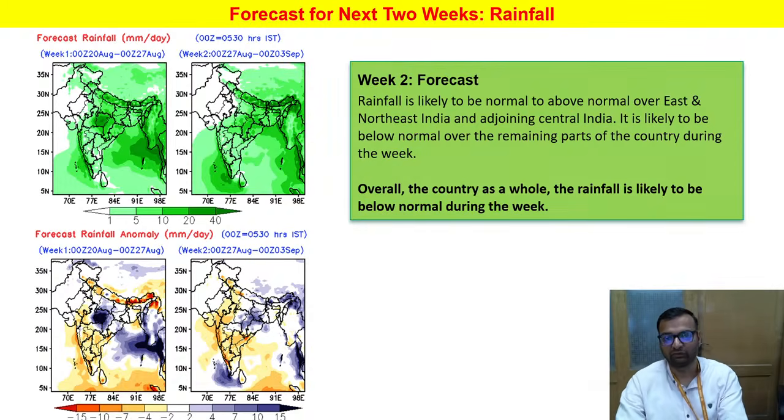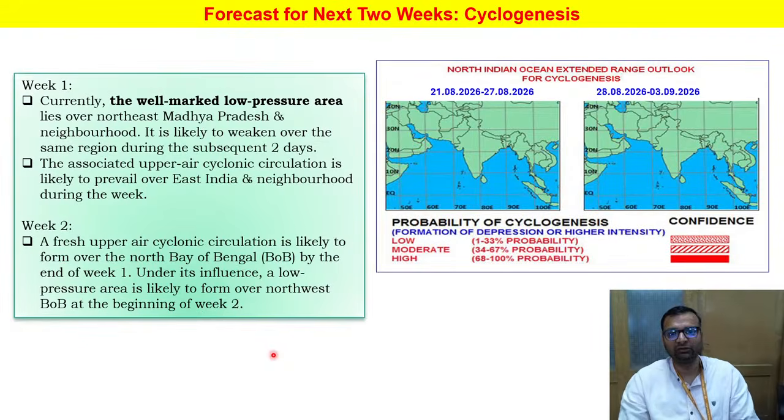Over the remaining parts of the country, below normal rainfall is predicted by our extended range forecasts. Now, for cyclogenesis during the next 2 weeks, there is no probability of any cyclogenesis over any parts of the country. As I have already told you, the well-marked low pressure area over northeast Madhya Pradesh is likely to weaken in the subsequent 2 days, but the associated upper air cyclonic circulation will prevail over East India, and there is a chance of a fresh upper air cyclonic circulation over North Bay of Bengal at the end of week one, and by the start of week two, there are chances of formation of a low pressure area over this region.